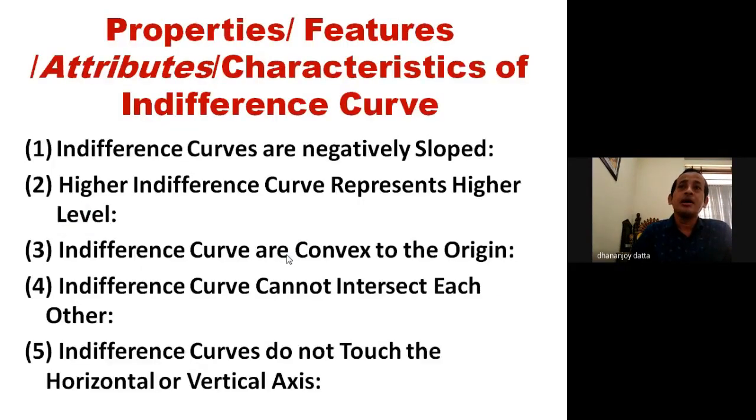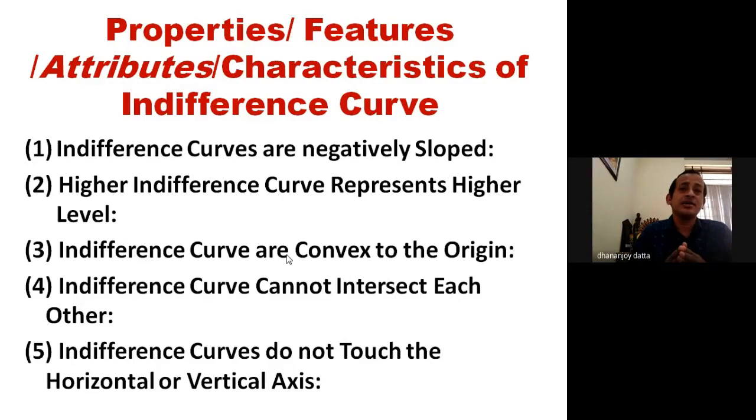Next, we will move to the properties, features, attributes or characteristics of the indifference curve. There are 5 characteristics of indifference curve we will discuss.